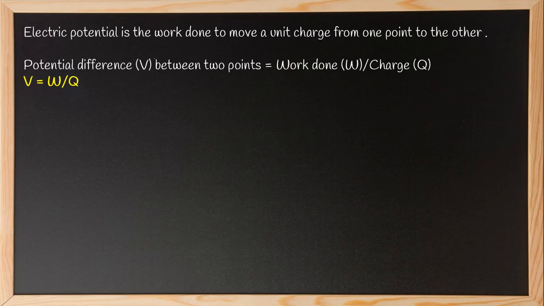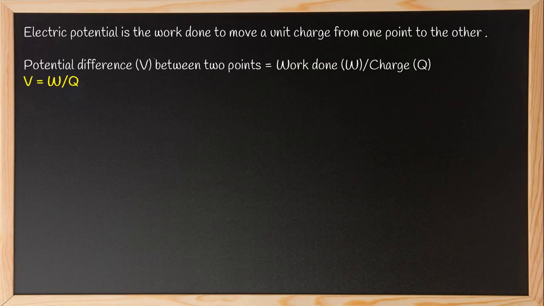Consider there is a conductor, and in that conductor there are 2 points, point A and point B. So what is this electric potential now? The work done in moving one unit charge from this point A to point B is nothing but the potential difference. So this potential difference between 2 points is work done by the charge, because that unit charge is moved. So it is represented as V is equal to W by Q.